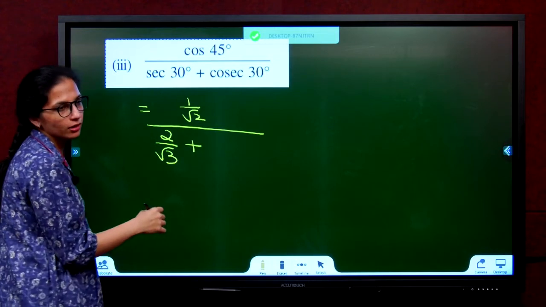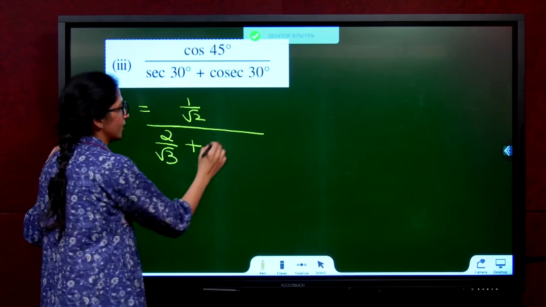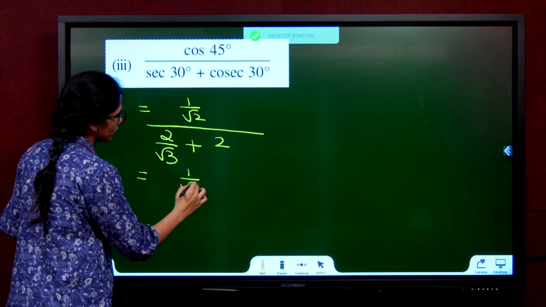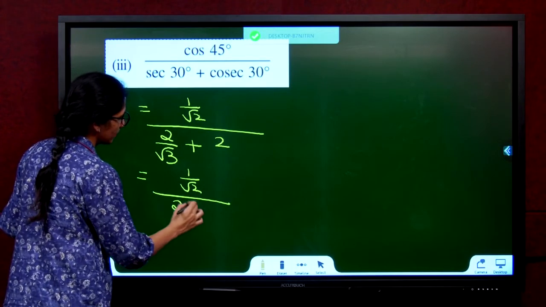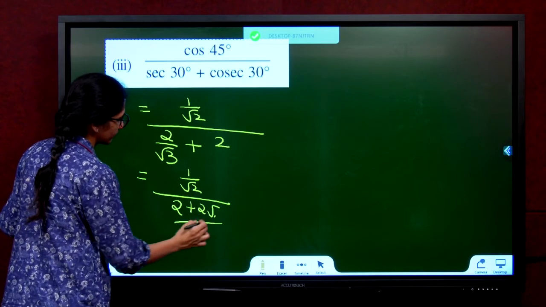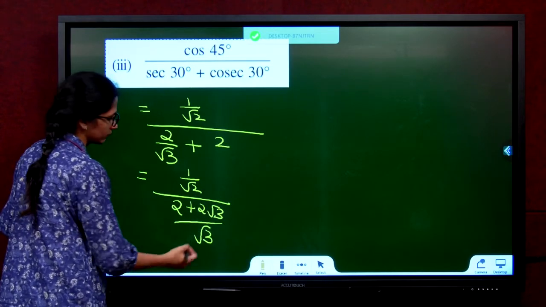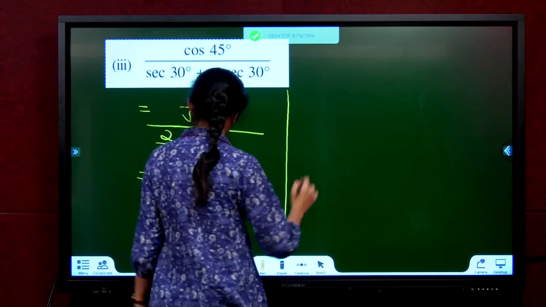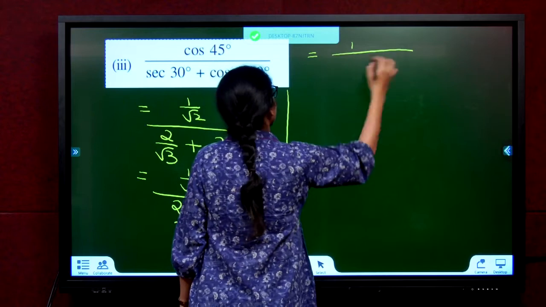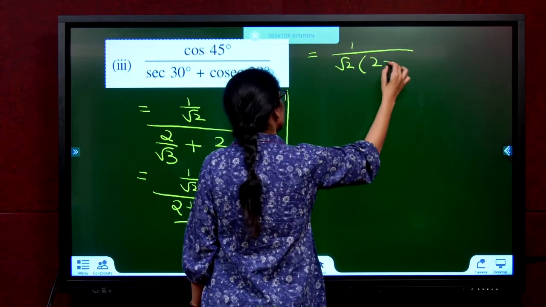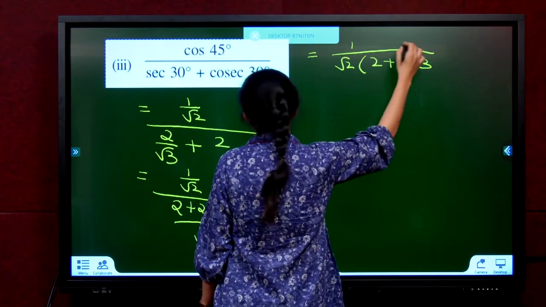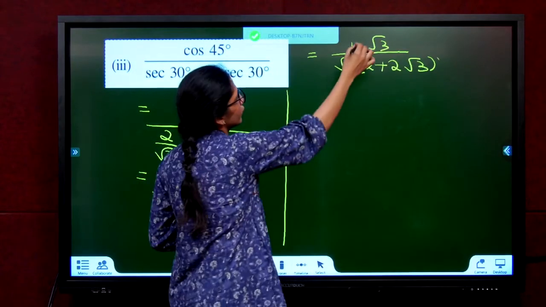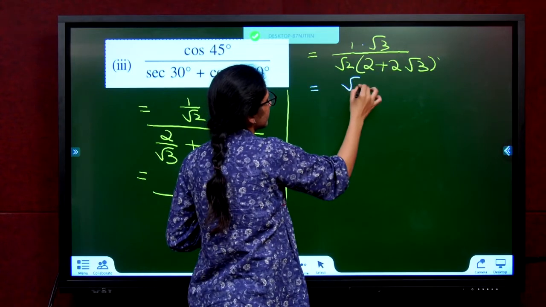Cosec 30, reciprocal of sin 30. Sin 30 is half. This will be 2. Take LCM. 1 by root 2 divided by 2 plus 2 root 3 by root 3. Root 2 will come down, root 3 will go up. 1 by root 2 into 2 plus 2 root 3. Send the root 3 up. So here 1 into root 3 is nothing but root 3, leave it as it is.